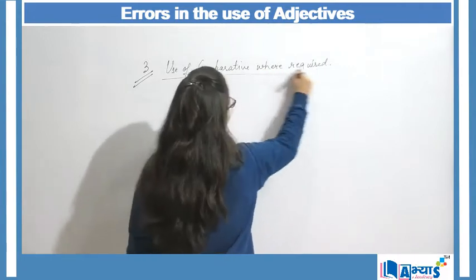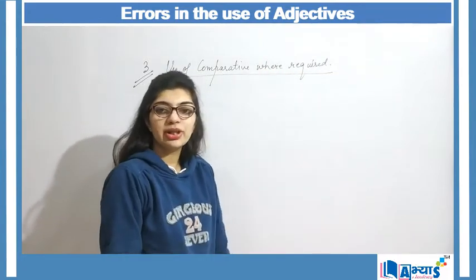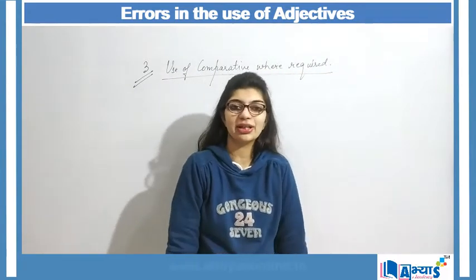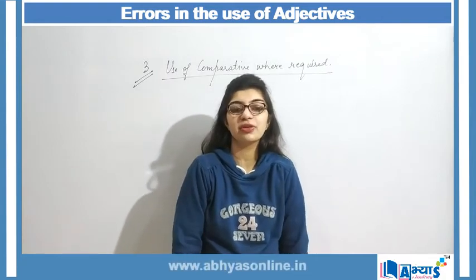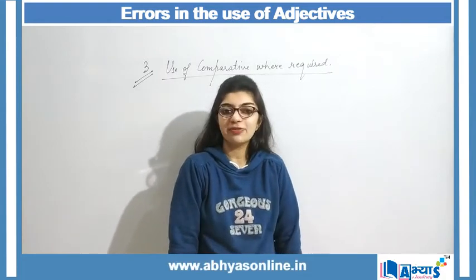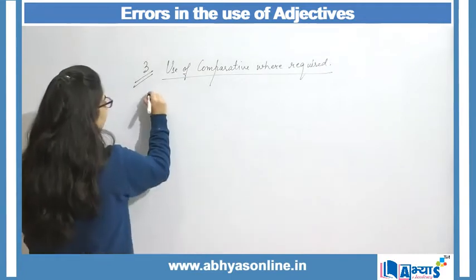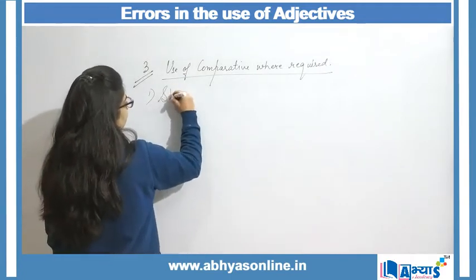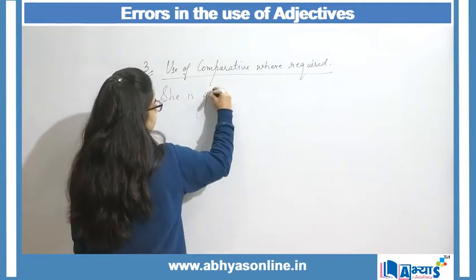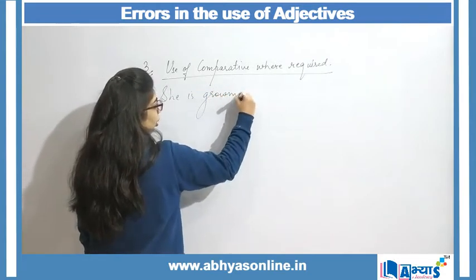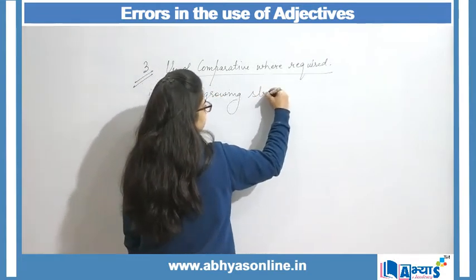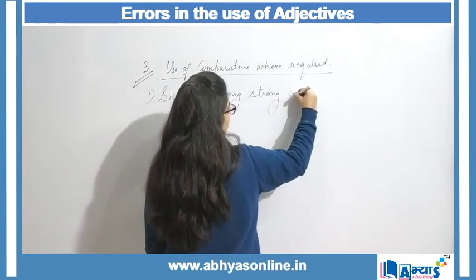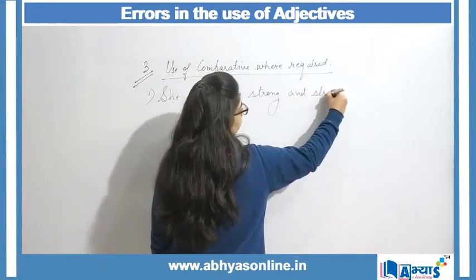Use of comparatives where required means that wherever we need to make use of comparatives, we should use comparatives instead of just using a positive degree. Like I say, she is growing strong and strong each day.